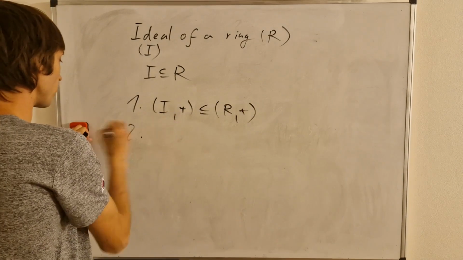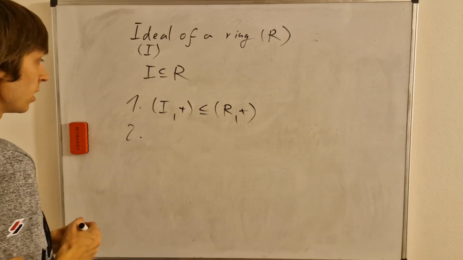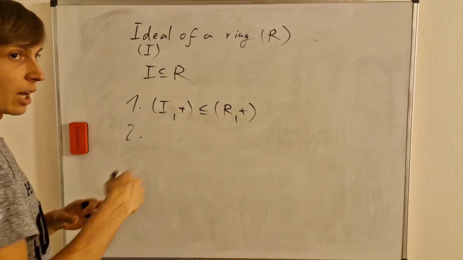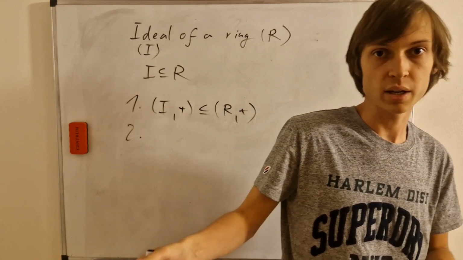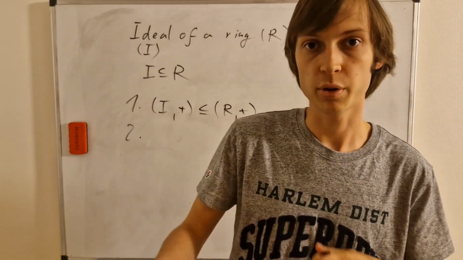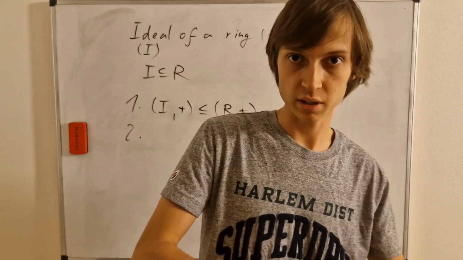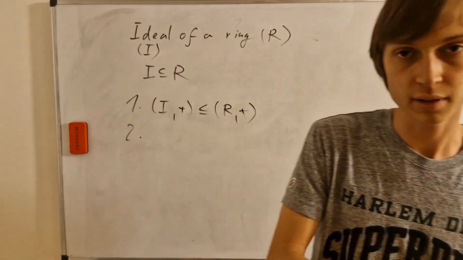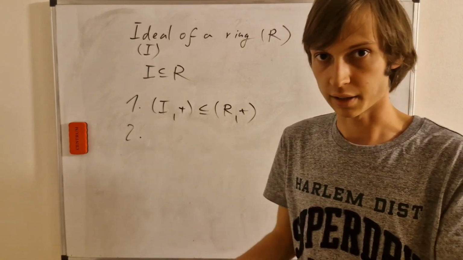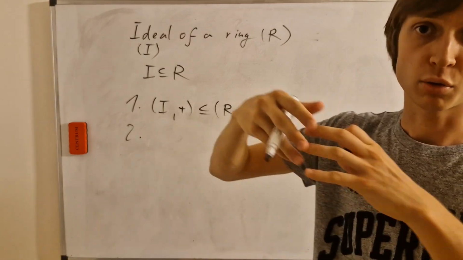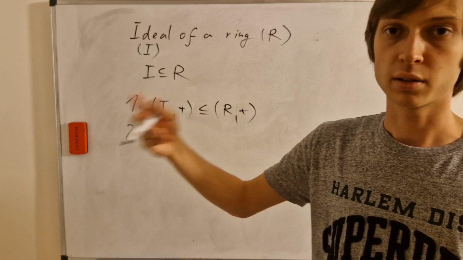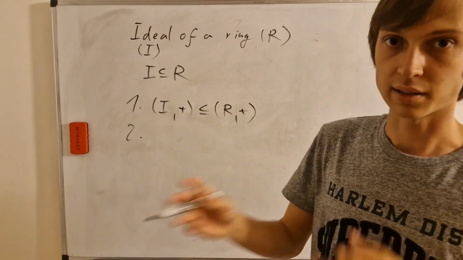And second of all, we have this other property. We should take into account that not every ring is commutative, and the operation between elements of a ring is not always commutative. So we should talk about left ideal and right ideal. Only if the whole ring is commutative can we talk about left or right ideal as the same thing.